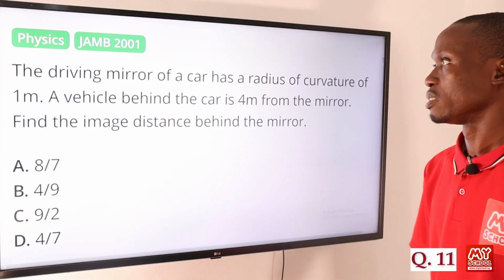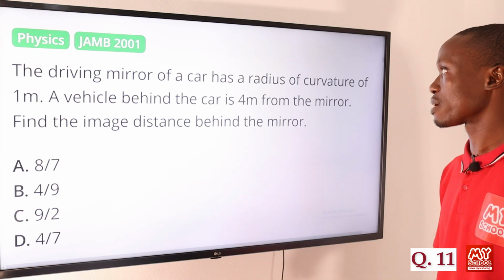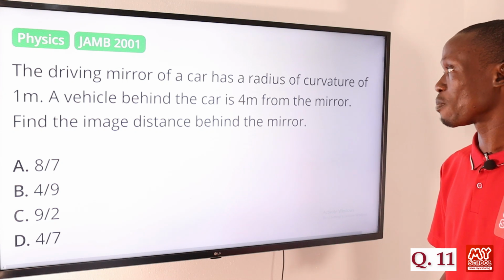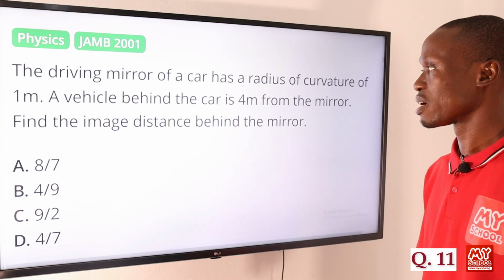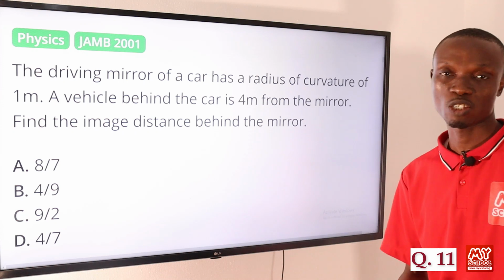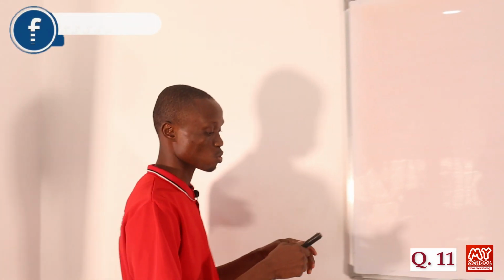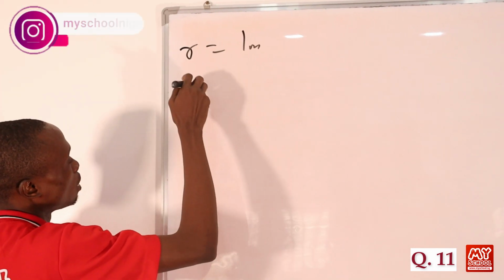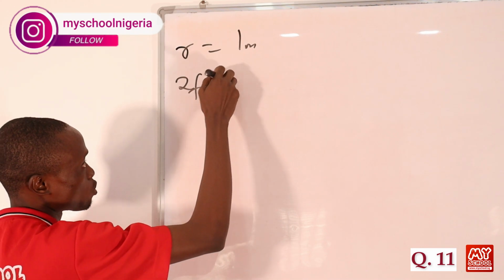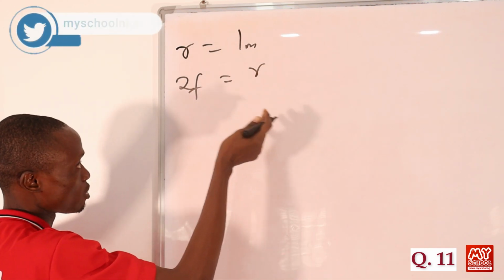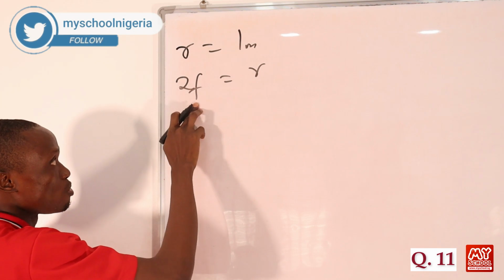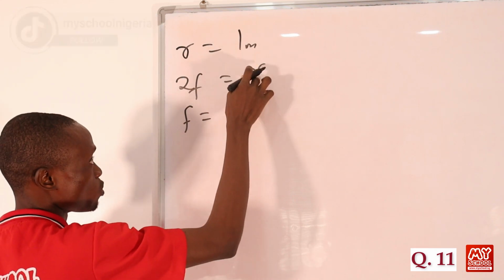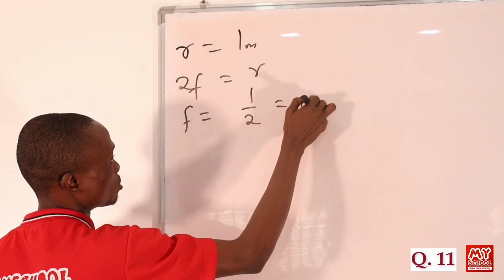Question 11. The driving mirror of a car has a radius of curvature of 1 meter. A vehicle behind the car is 4 meters from the mirror. Find the image distance behind the mirror. So let's move to the board to provide the answer to this question. So we are told that the radius of curvature R is equal to 1 meter. But remember that 2 focal lengths is equal to 1 radius of curvature, right? So in this case, we need to get the value of F first, right?